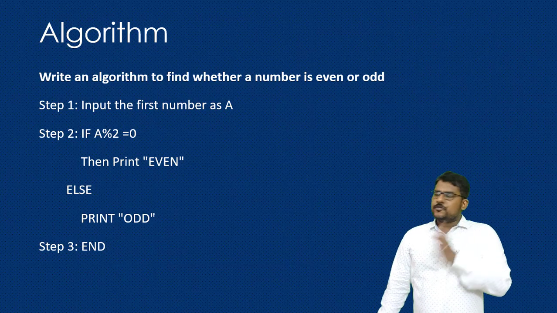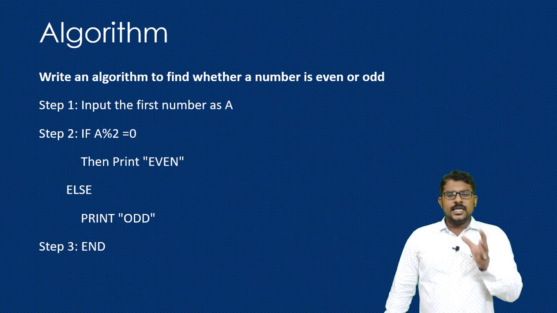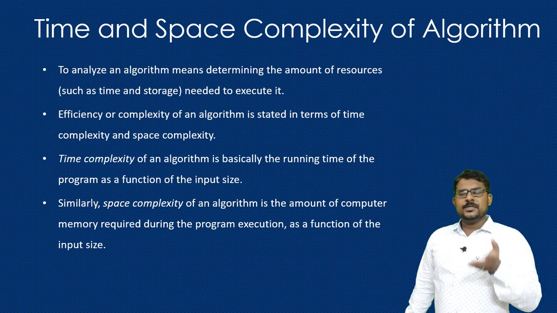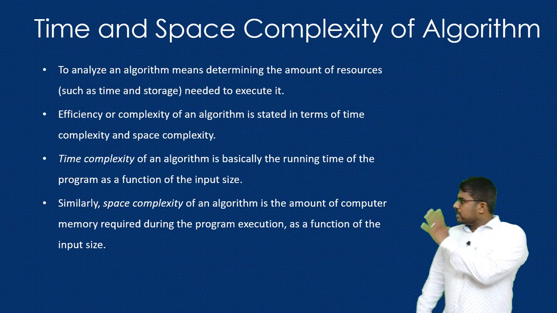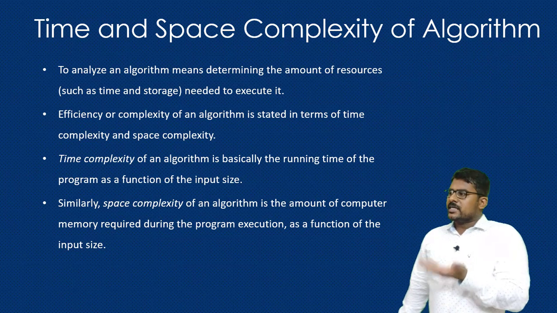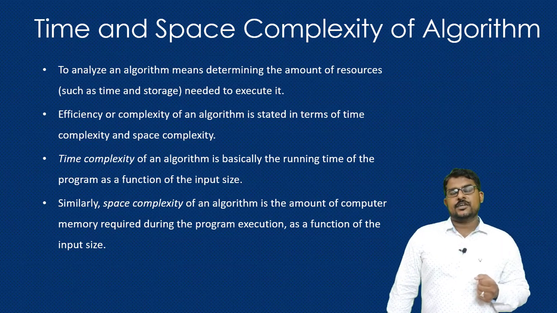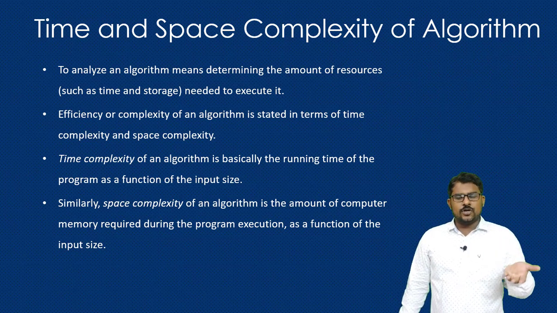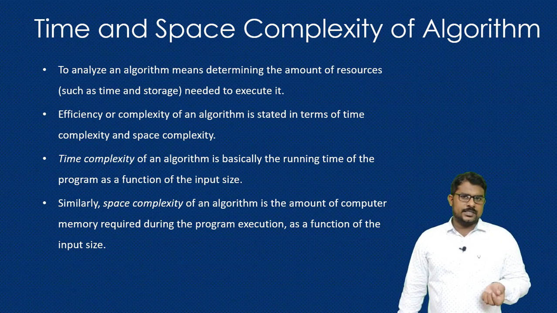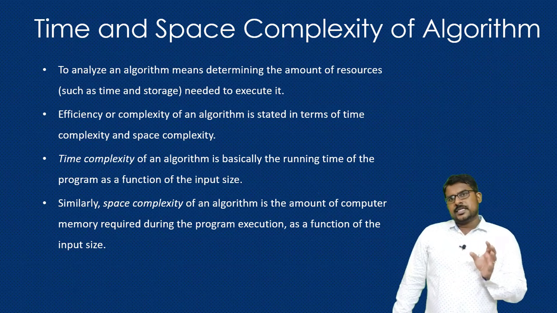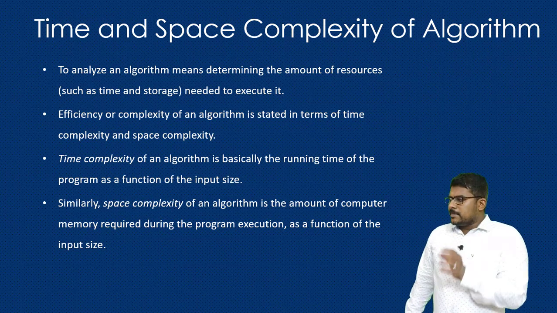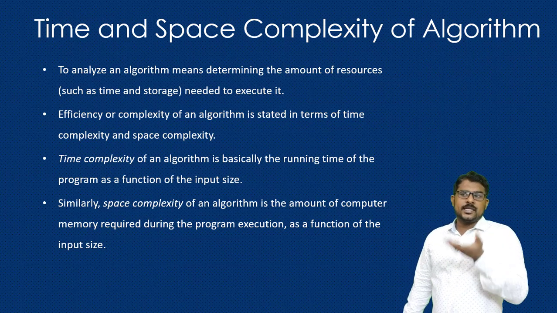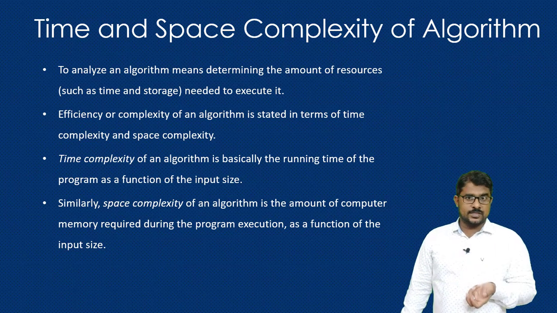Now after writing this algorithm, we have to understand the efficiency of the algorithm. In this section, we are going to see what are the different factors that affect the efficiency of a particular algorithm. The efficiency of a particular algorithm can be calculated in terms of space and time complexities. First of all, let us understand what is a time complexity. The time complexity of a particular algorithm is how much time it will take to execute the particular algorithm or execute the particular process.